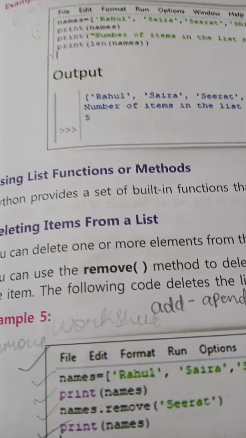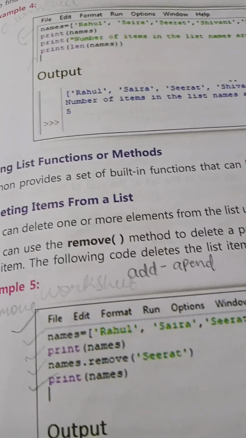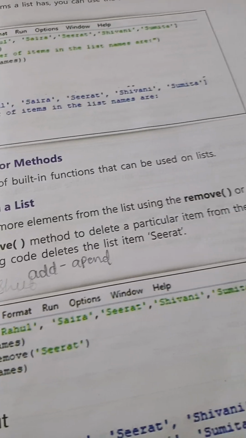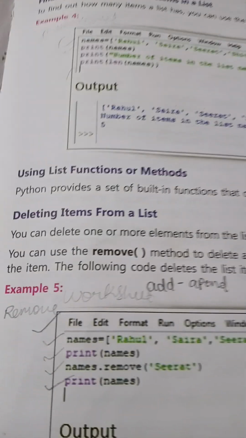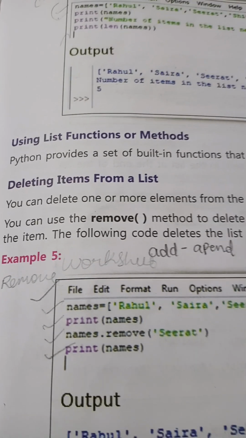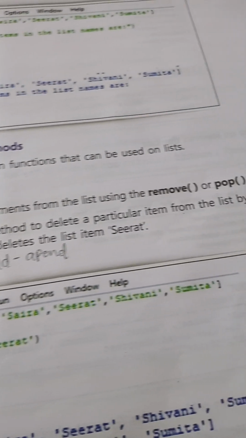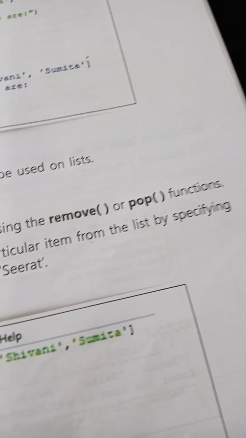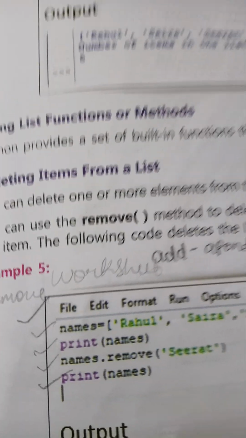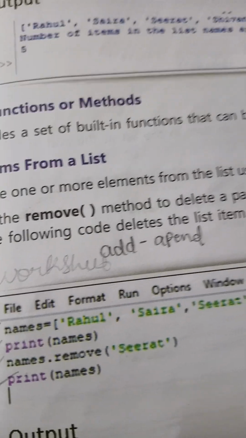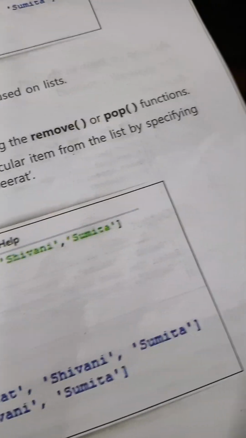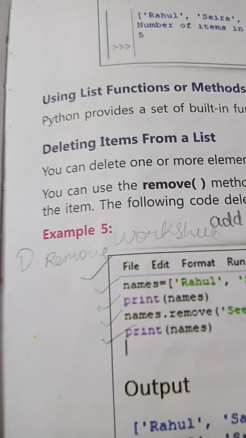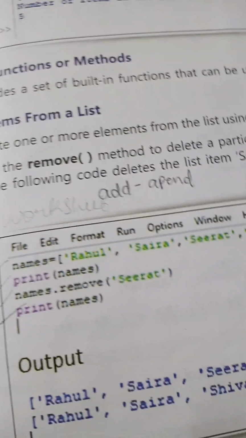Using list functions or methods. Python provides a set of built-in functions that can be used on lists. Deleting items from a list. You can delete one or more items from the list using the remove or pop function. So the remove function deletes a particular item from the list, for example, by specifying the item. The following code deletes the list item Sirat.